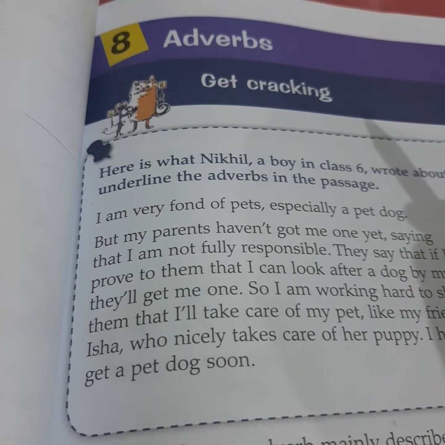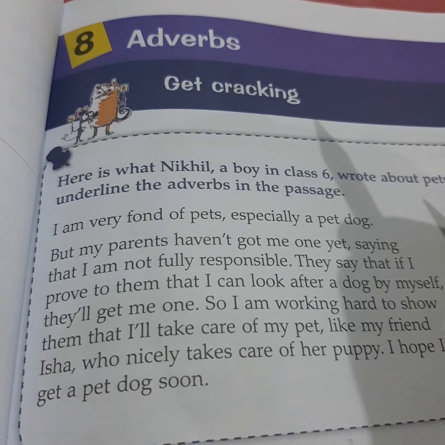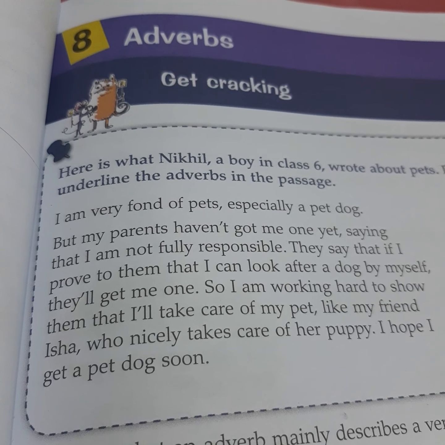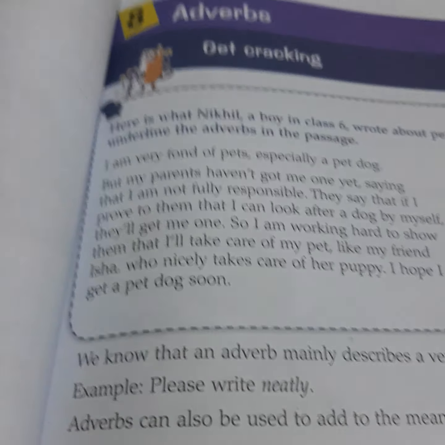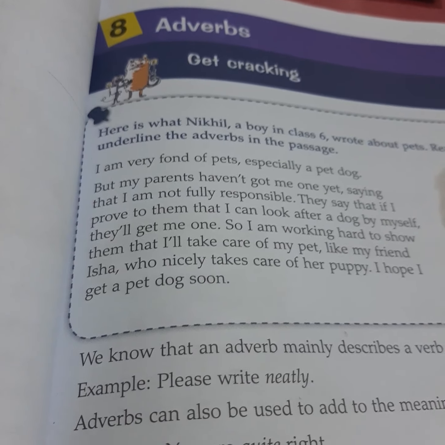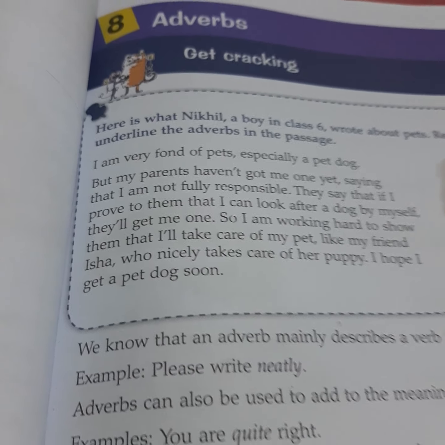Children, today you will study lesson number 8 from your English grammar book. The name of the chapter is adverbs. So, class 8, we shall now continue with the lesson. Now, first thing you must know in adverb is the definition of the adverb.